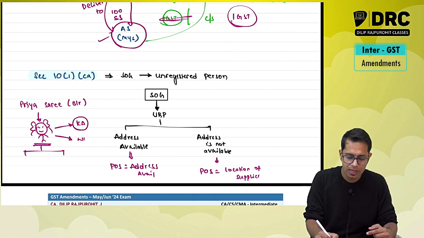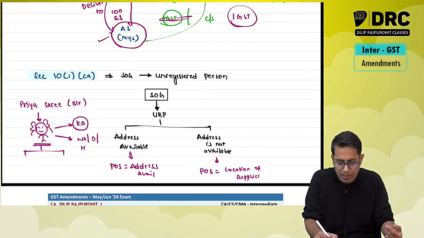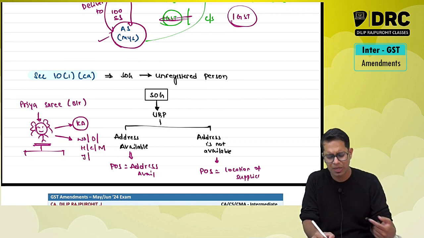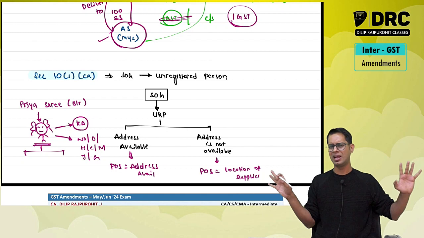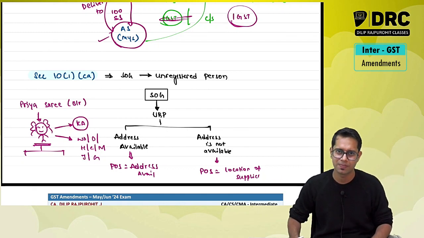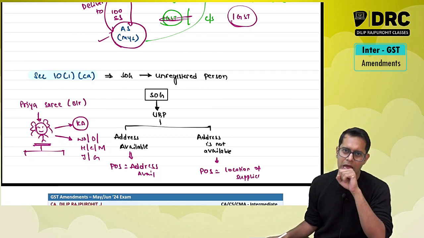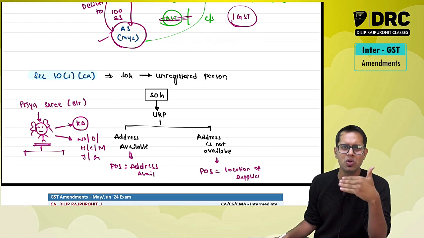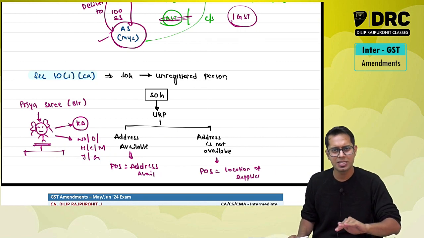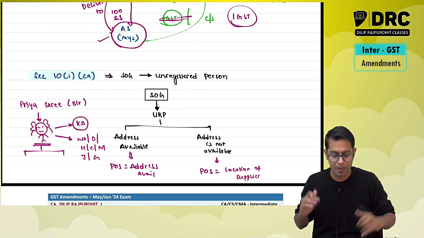You may be from, say, West Bengal, Delhi, Hyderabad, Chennai, Mumbai, Jaipur, Gujarat, or anywhere else. If you are from Karnataka only, no problem at all, CGST and SGST I have to charge. Now tell me, by looking at your face, can I say which location you are from? Will I be able to guess which place you are from, and accordingly decide whether to charge CGST, SGST or IGST? It is not practically possible.